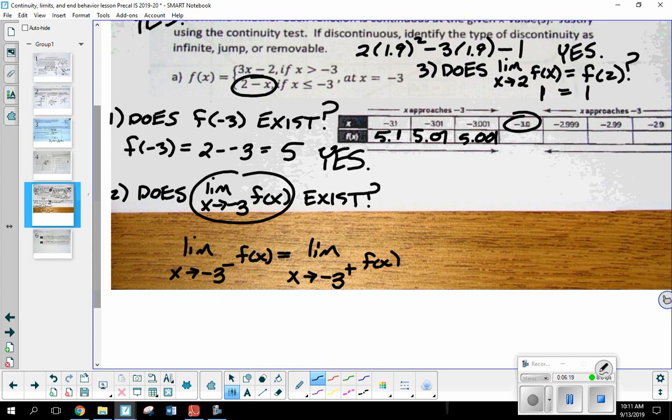Now remember, the left side of this table, okay, is the limit as we approach negative 3 from the left. So does it look like it's approaching a particular number? Looks like it's approaching what? I'd say 5. Okay. So the limit as we approach negative 3 from the left looks like I'm getting closer and closer to 5. Well, now let's go in the other direction. And this is just a habit that I got into. I start at the far end of the table and work backwards because I like to see the pattern develop.